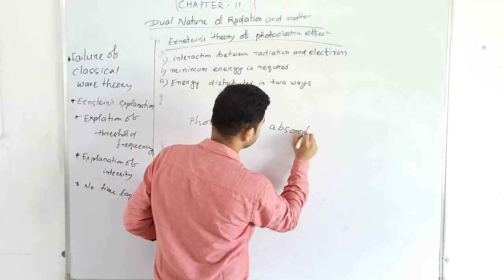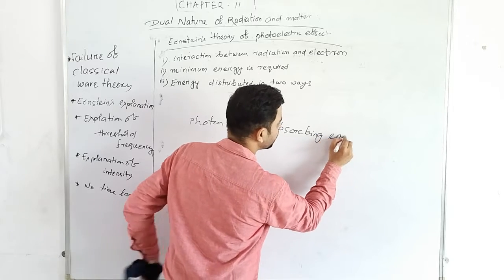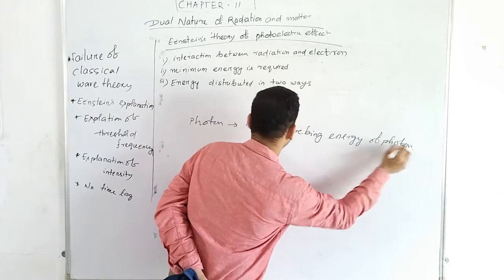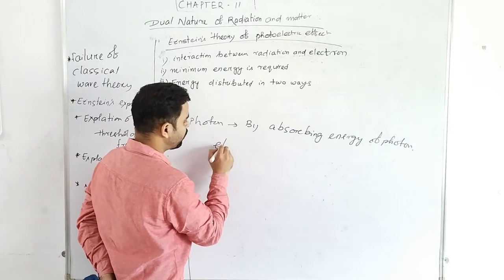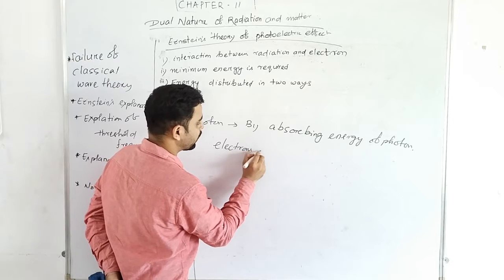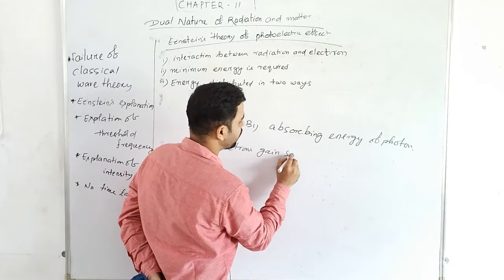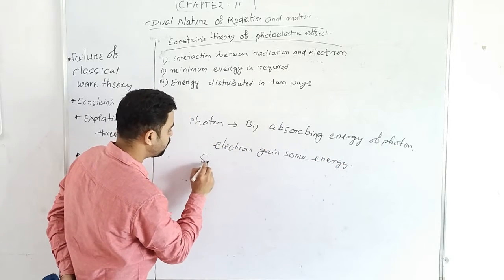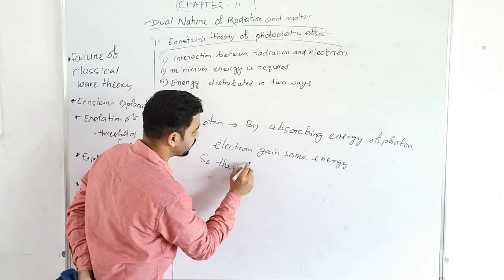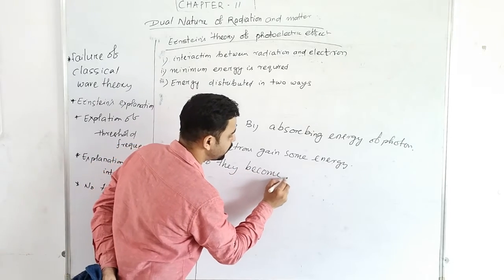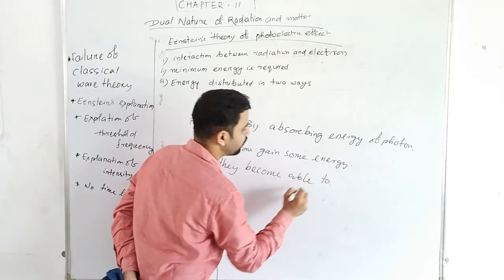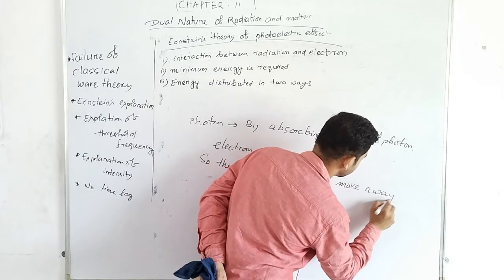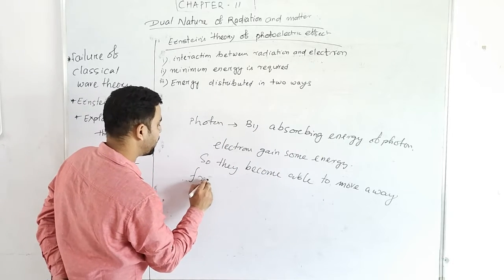By absorbing the energy of photons, electrons gain some energy, so they become able to move away from the metal surface.